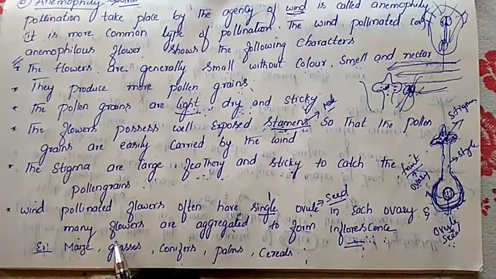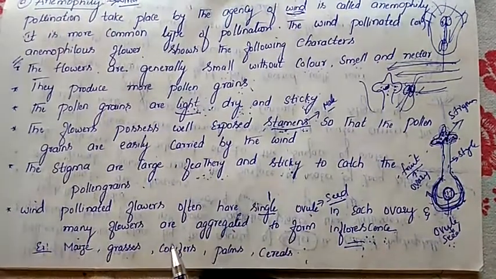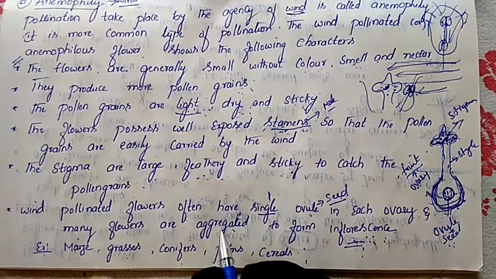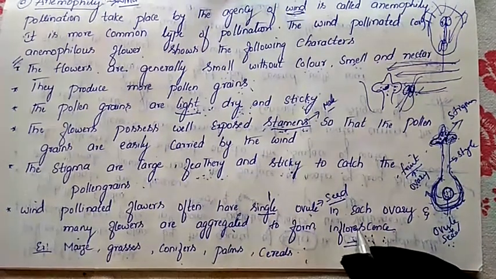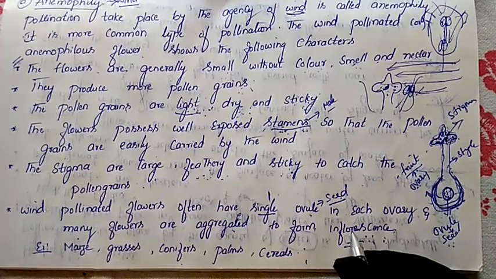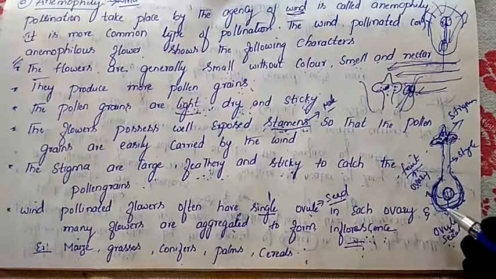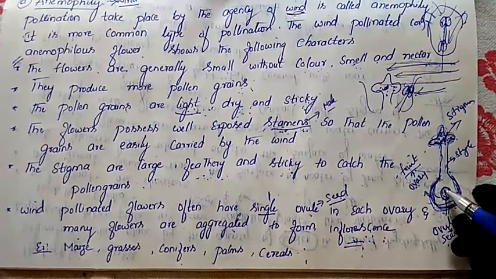So that's why many flowers, plenty of flowers, are aggregated here. Aggregated means combined together, joined together, to form an inflorescence. A bunch of flowers is called an inflorescence. In each flower, there is one ovary and one ovule.